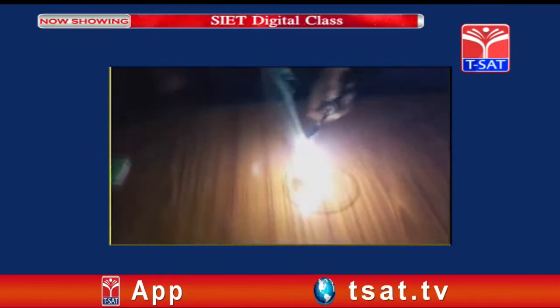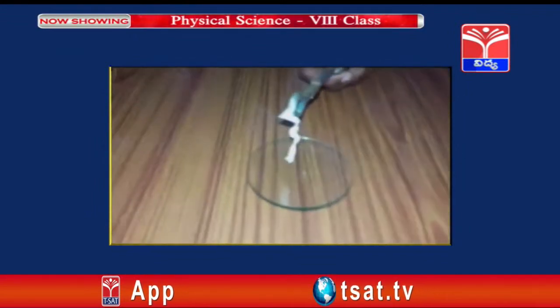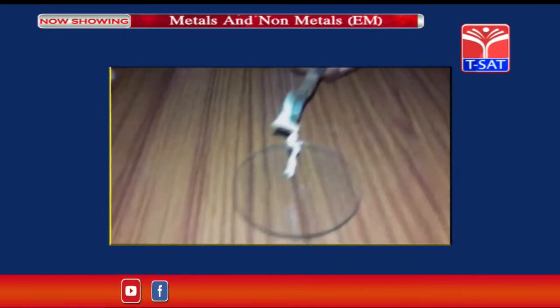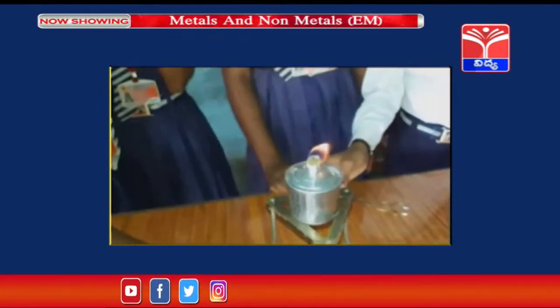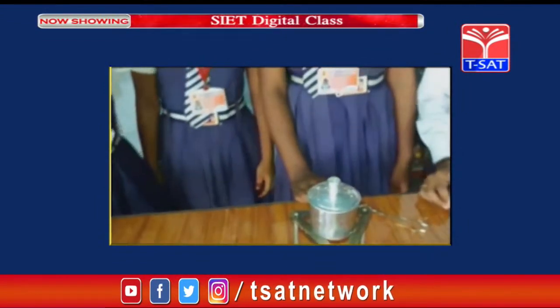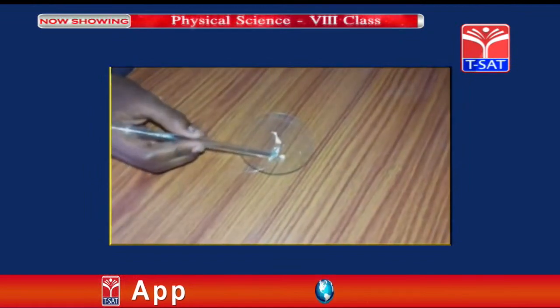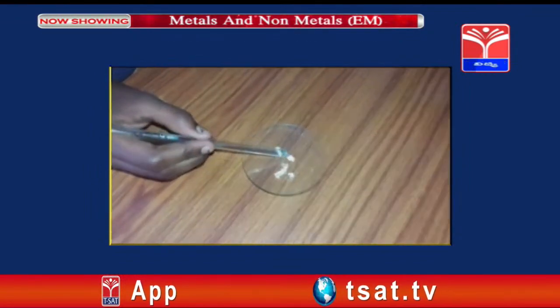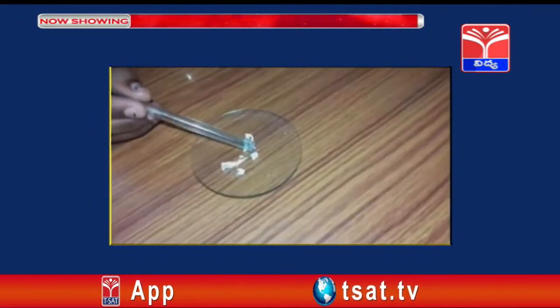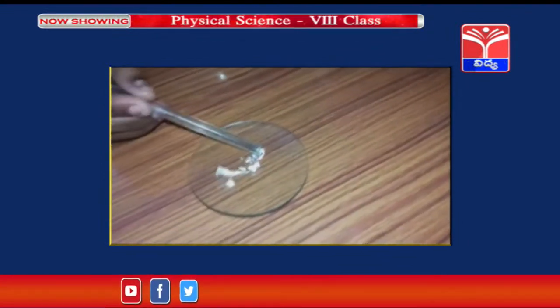What happens when the magnesium ribbon burns? It will turn into ash. Now put that ash on a watch glass. Now put off this spirit lamp. Then take a glass rod and slowly powder that ash. What is that ash? It is nothing but magnesium oxide.